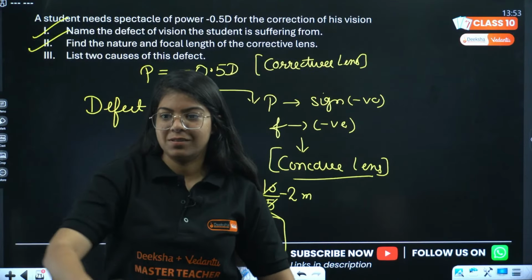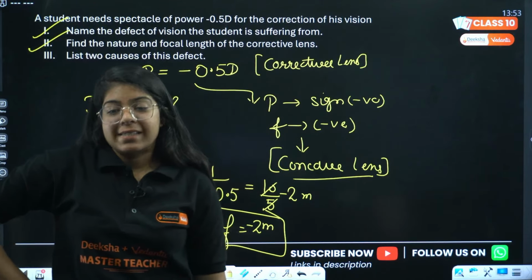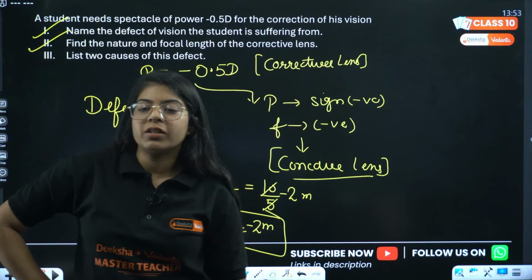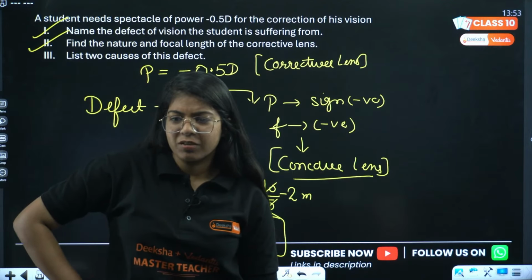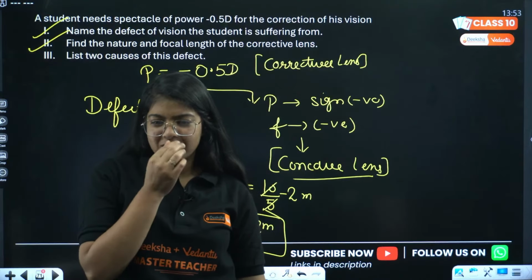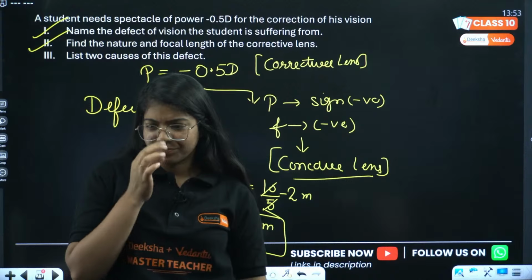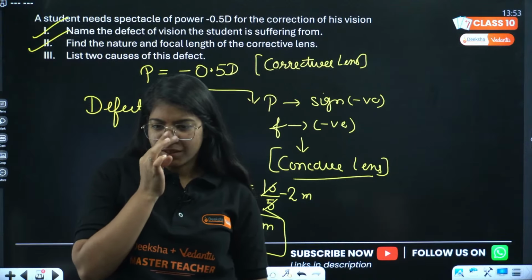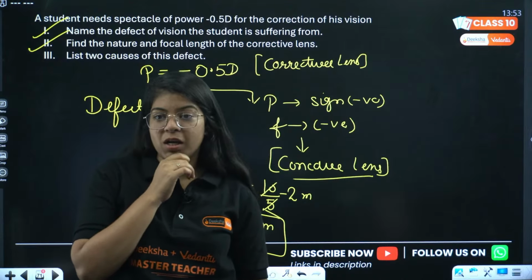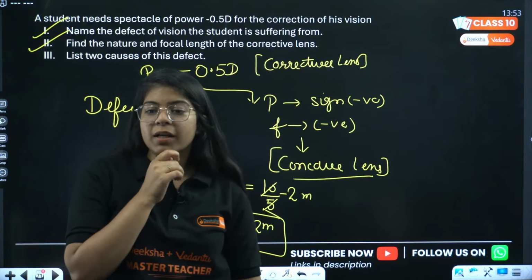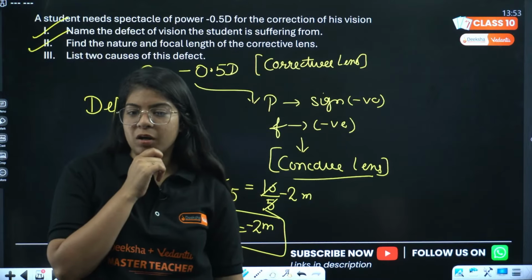Okay, excessive curvature and shortening of eyeball, curvature of cornea. Wait, think about it. Elongation of eyeball, not a short eyeball, elongation of eyeball, right?